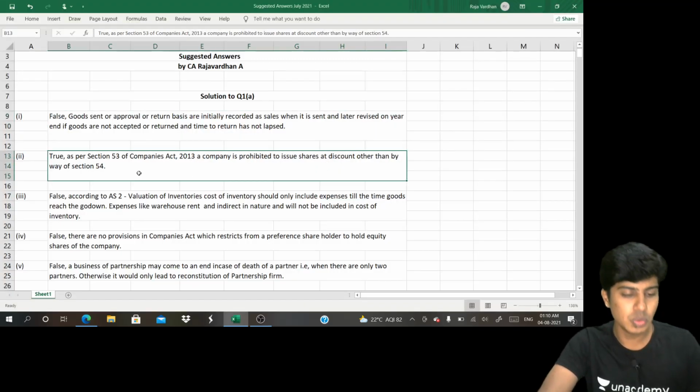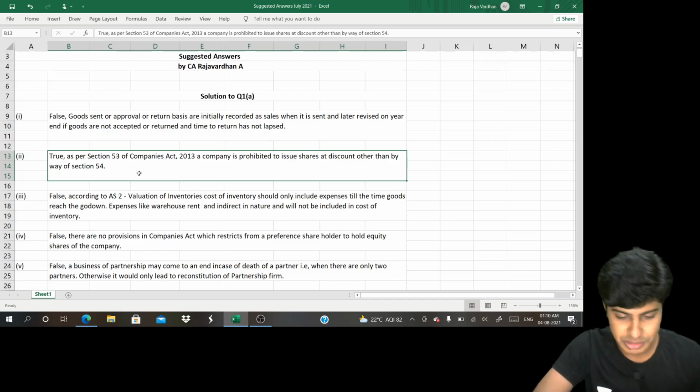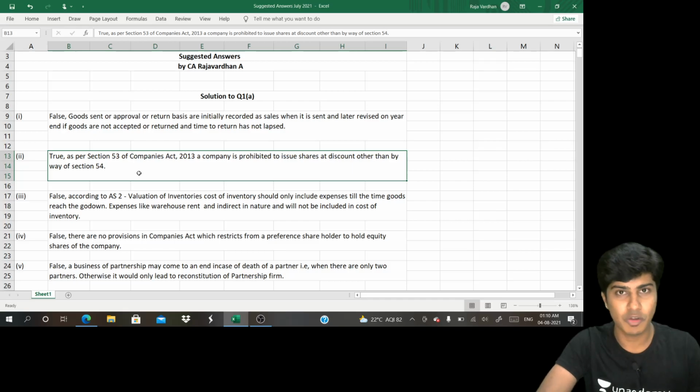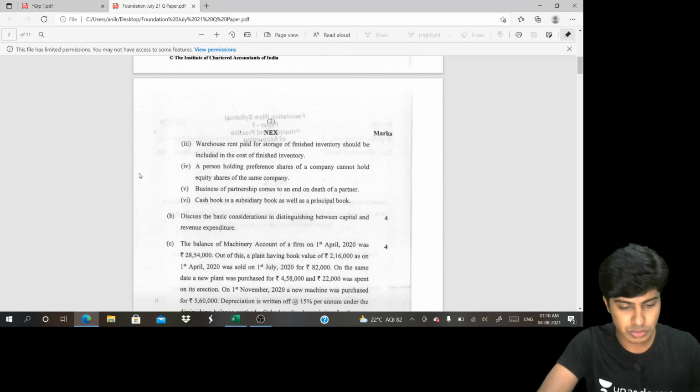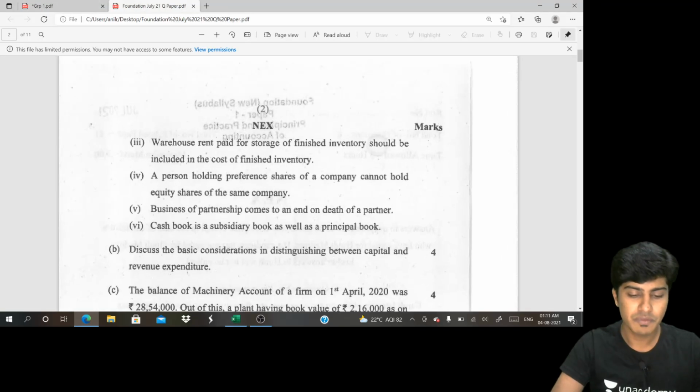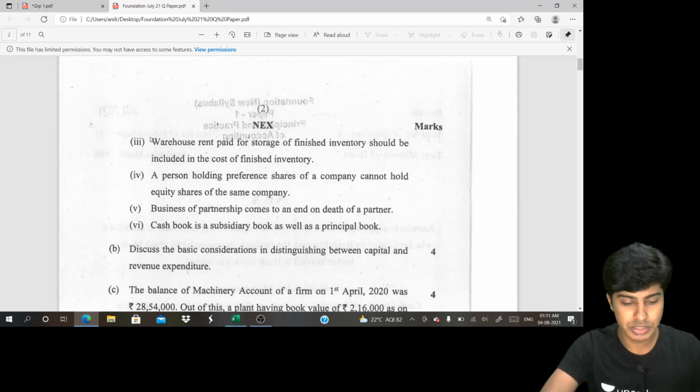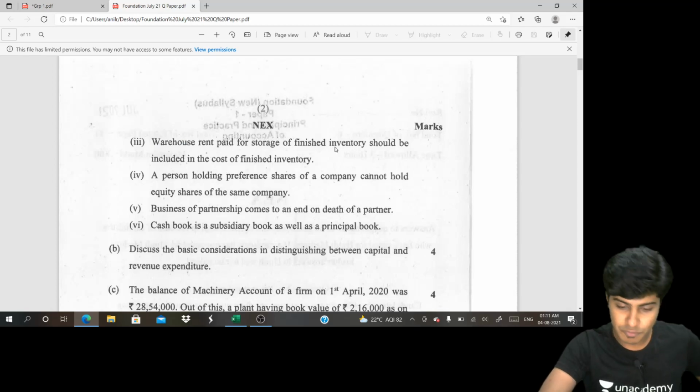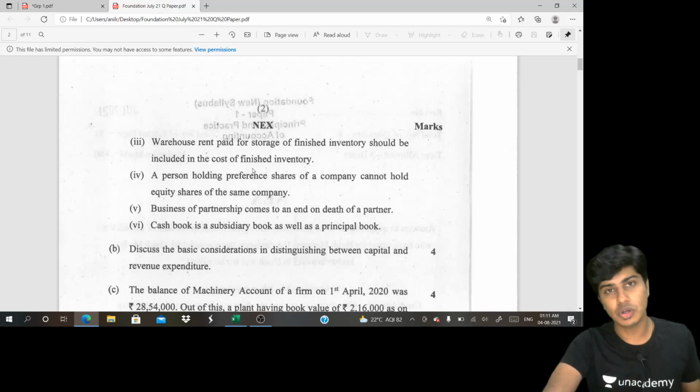Have a look. True. As per Section 53 of Companies Act 2013, the company is prohibited to issue shares at discount other than by way of Section 54. Let's go to the third question. So the third question we have is, warehouse rent paid for storage. If you have paid any warehouse rent for the purpose of storage of finished inventory, should it be included in the stock? No.